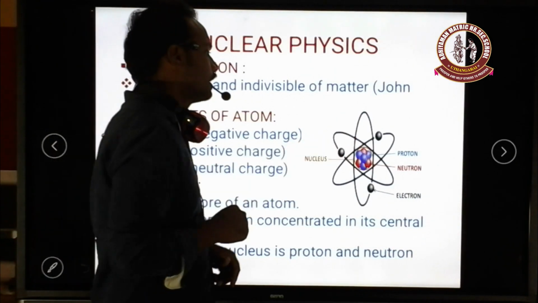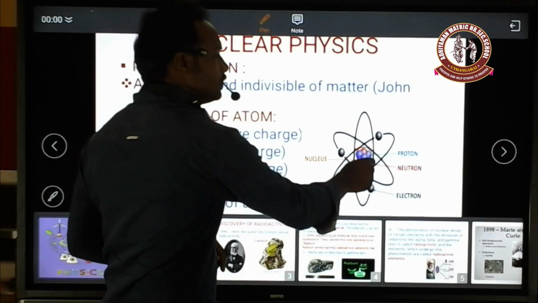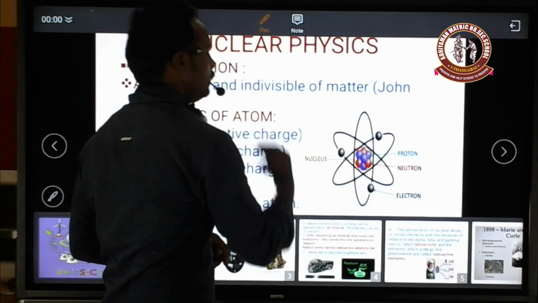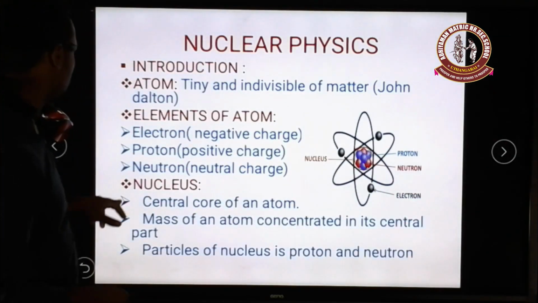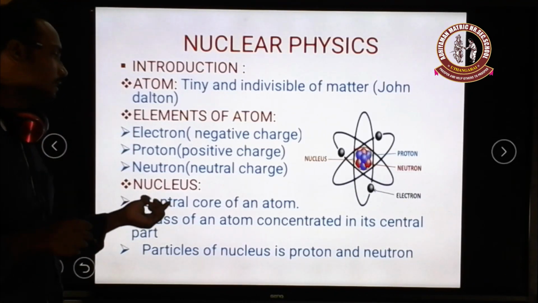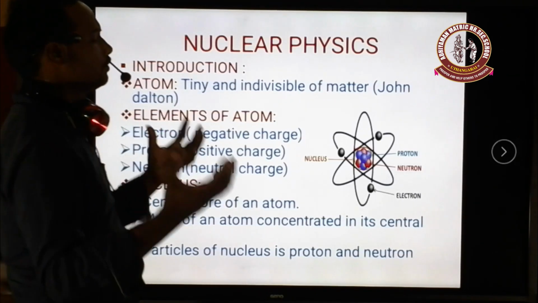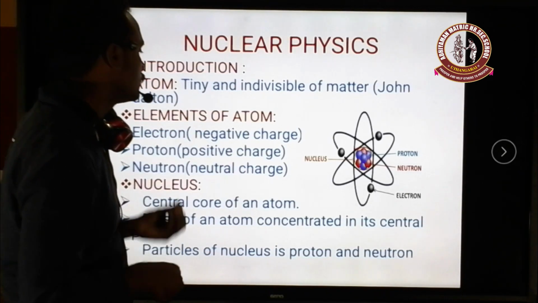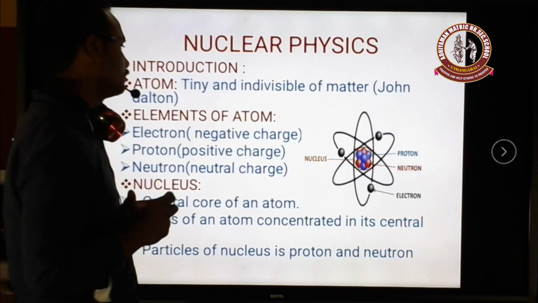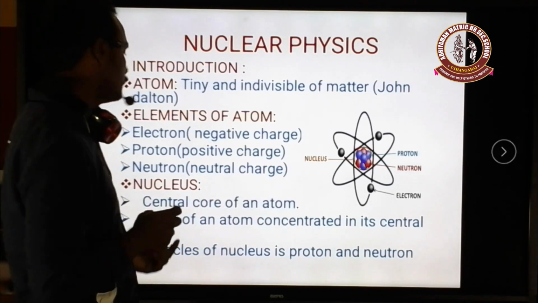Here the pictorial diagram is given. The central part of the atom is called the nucleus. This nucleus possesses the protons and neutrons, and the electrons are revolving around the nucleus. The nucleus is present at the central core of an atom. The total mass of the atom is majorly concentrated at its nucleus, because the protons and neutrons make up the majority of the mass of the atom. That's why the mass of an atom is concentrated on its central part.